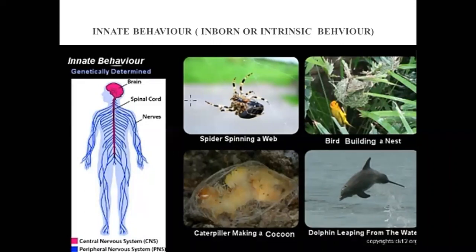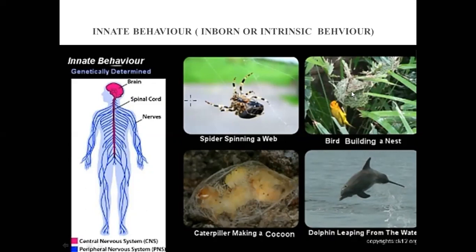Here you can see the different diagrams. One is a spider spinning a web. This spider doesn't learn how to spin this web. It's just spinning it because it is the inborn behavior of this spider. Birds building a nest: they don't learn how to build it.